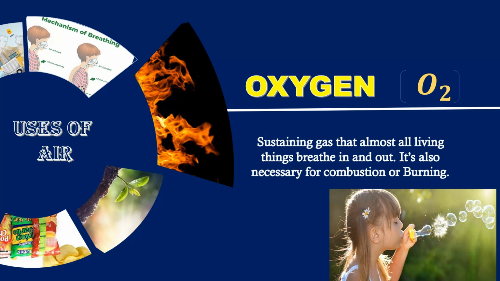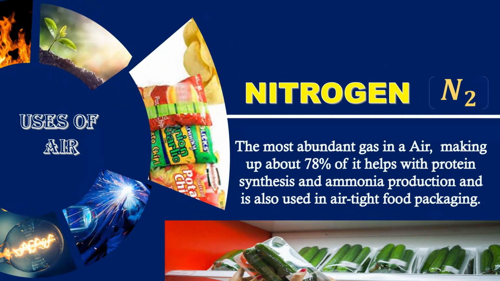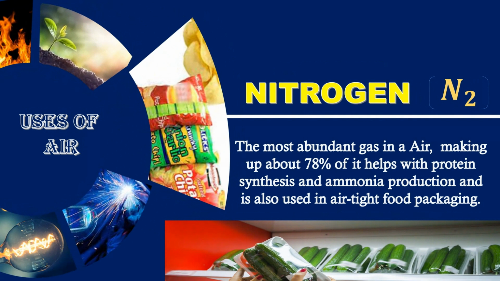Carbon dioxide. Air is essential for plant growth as plants use carbon dioxide during photosynthesis to produce food. During this process, plants take in carbon dioxide and release oxygen back into the air. It's also used in fire extinguishers. Nitrogen is the most abundant gas in air, making up about 78% of it. It helps with protein synthesis and ammonia production and is also used in airtight food packaging.